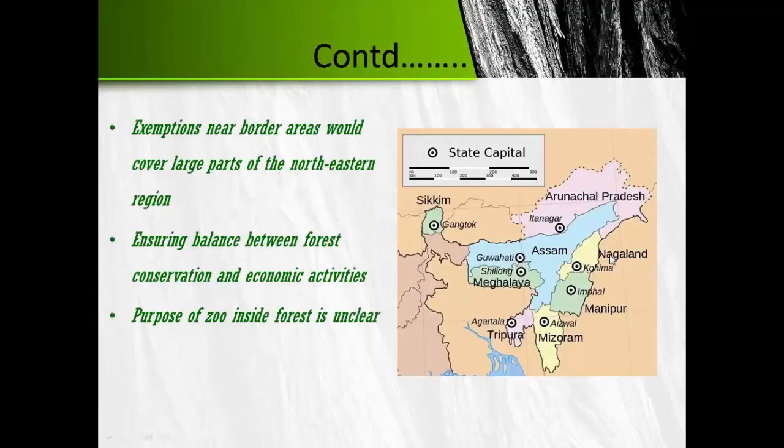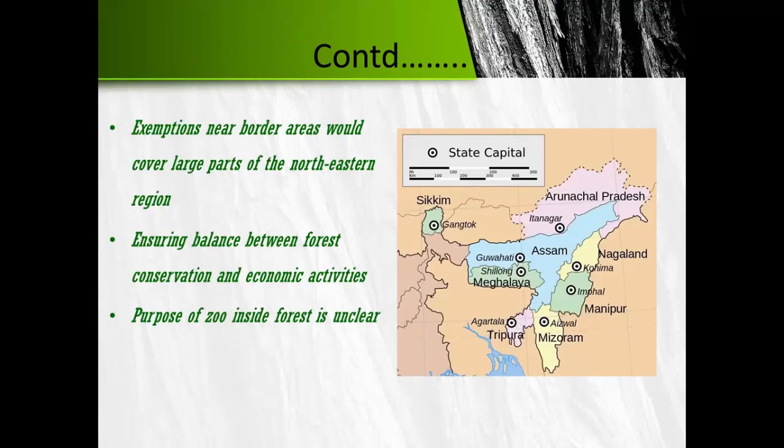Now, this is an important point wherein in the exemptions you have seen that up to 100 kilometers there is exemption in the borderlands, or the lands along the LAC, etc. Now, this is northeastern India. In northeastern India, the maximum proportion of forest land is in this region. Like Mizoram has around 85% of its land surface under forest cover, followed by Arunachal, 79%, or Meghalaya, which is around 76%, or Manipur, which is around 74%, Tripura, again 74%. And these are also biodiversity hotspots.